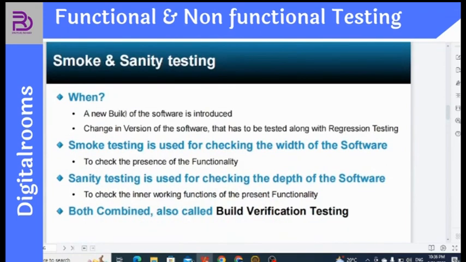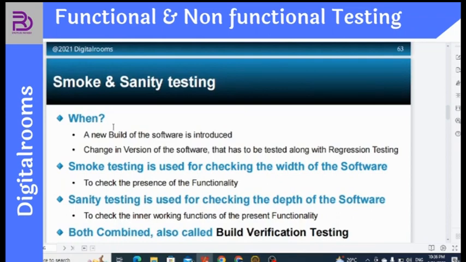Smoke and sanity testing. When a new build of the software is introduced and there is a change in the version of the software, that has to be tested along with the regression testing. It means that new changes with the new environment will be tested along with the regression.